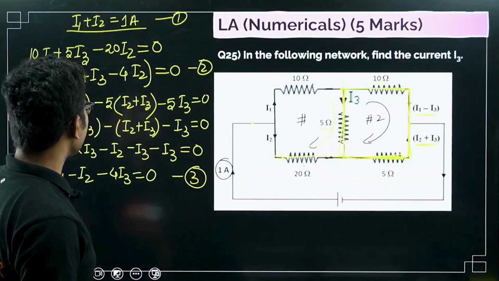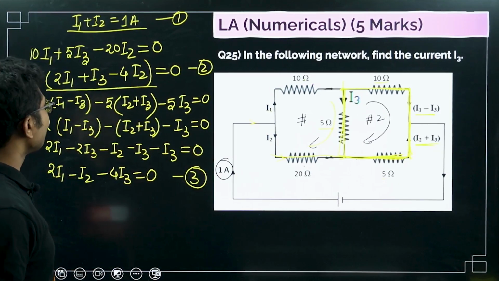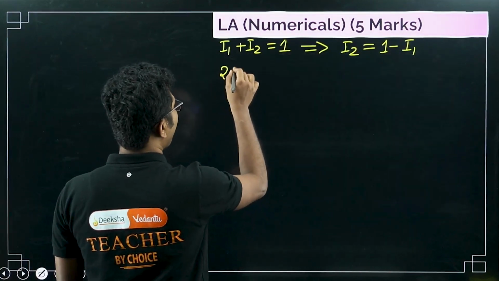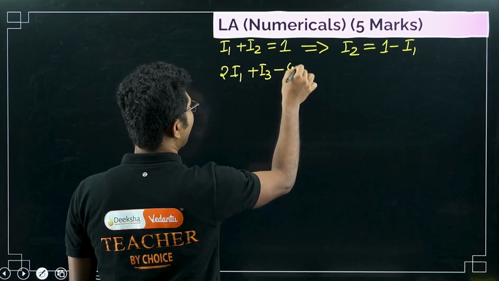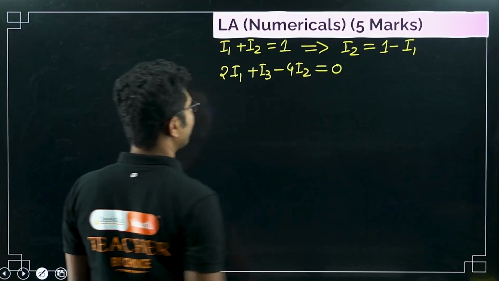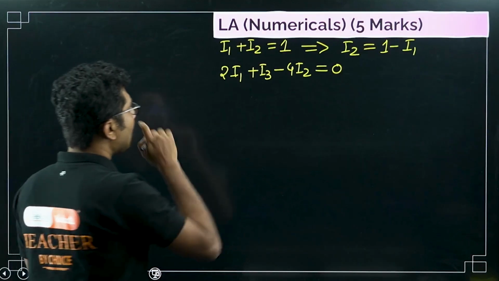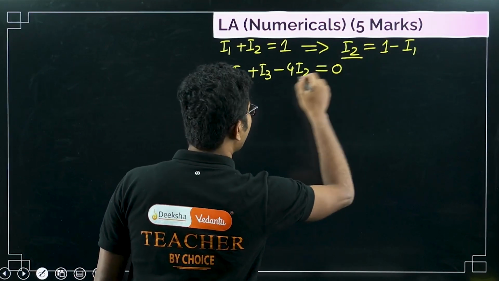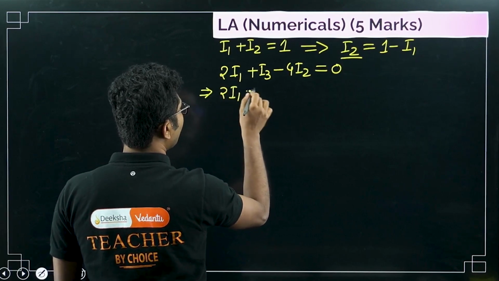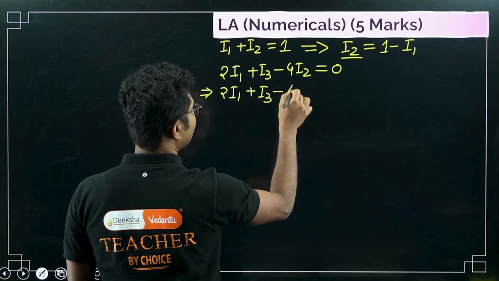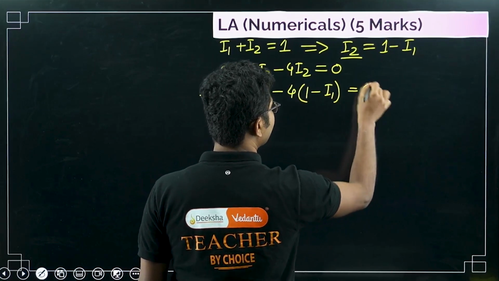Now what was our second equation? Second equation was 2I1 plus I3 minus 4I2 equals to 0, right? Now we will put this value here. So 2I1 plus I3 minus 4 times (1 minus I1) equals to 0.